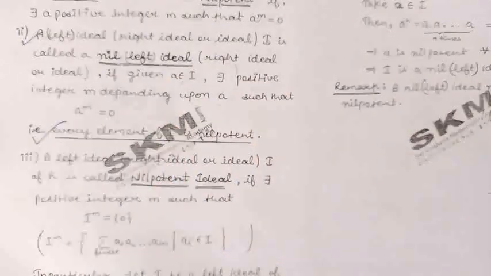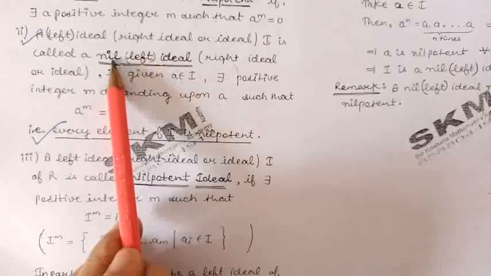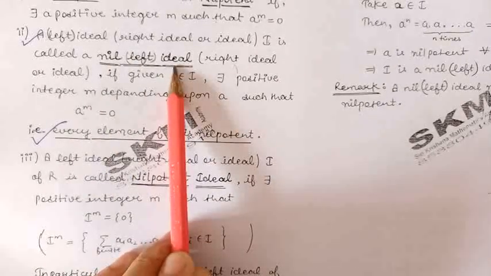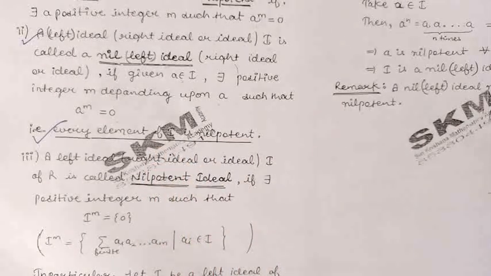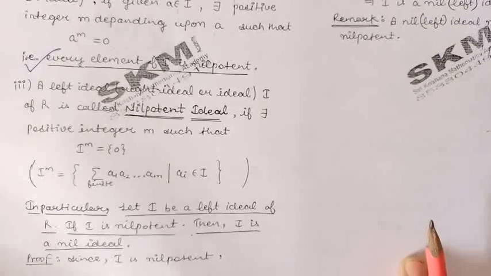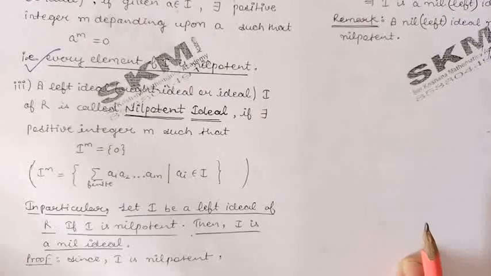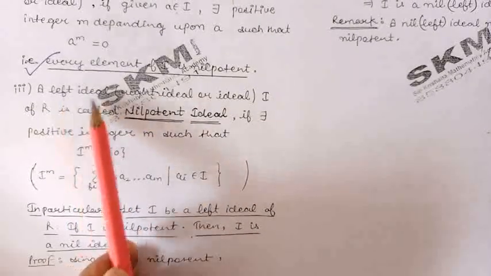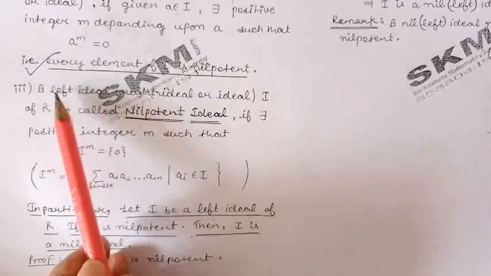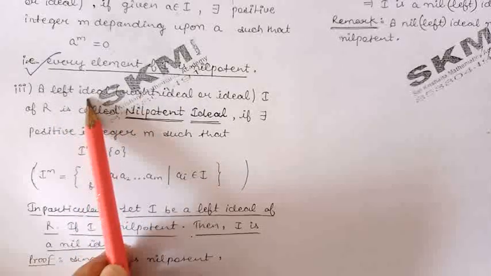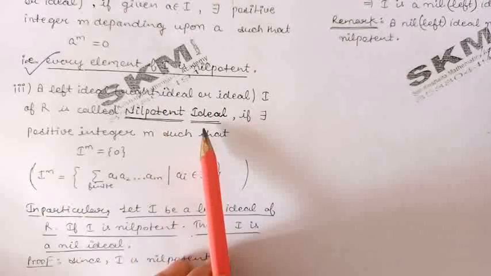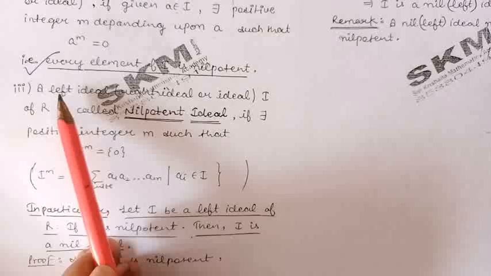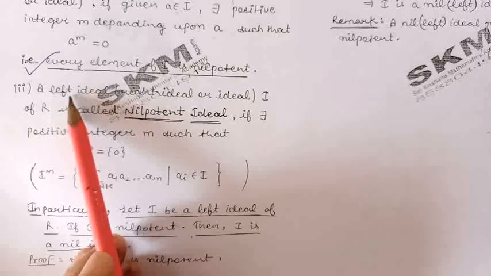So in general, we can say that an ideal is a nil ideal of the ring R if every element of the ideal is nilpotent. Now, next we define nilpotent ideal. Let us take R is a ring and I is a left ideal of the ring R. You can take right ideal also. In general, you can take ideal if you are to define nilpotent ideal. So I am first of all defining the nilpotent left ideal.